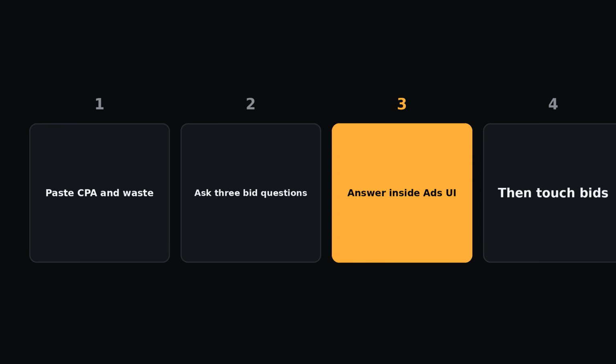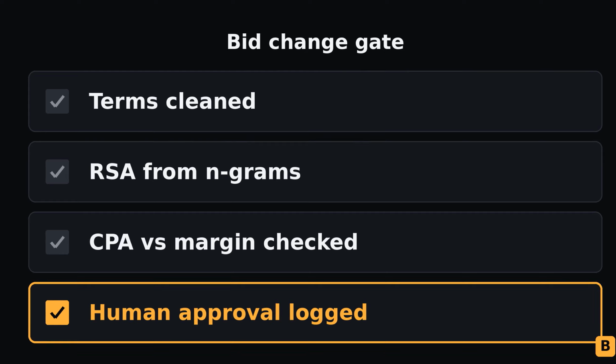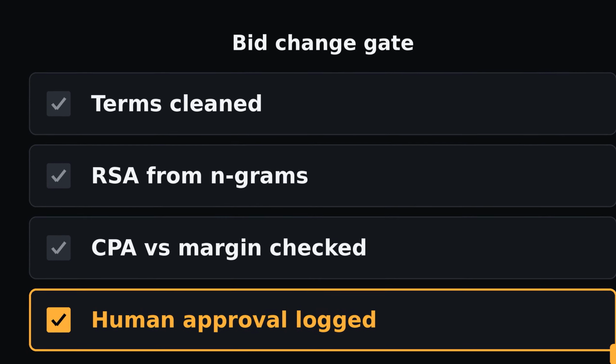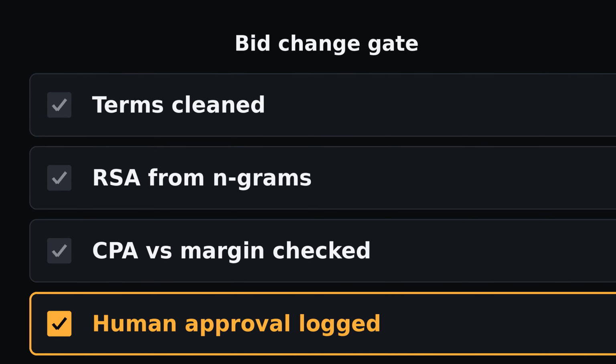Set a hard rule on the team. No bid change ships because ChatGPT suggested a number. Bid changes ship because the search terms are cleaned, the RSA carries cost-weighted language, and the live CPA of $40 still makes sense against margin. The model drafts, the buyer decides. That split is what actually works in 2026, not full autopilot prompts.